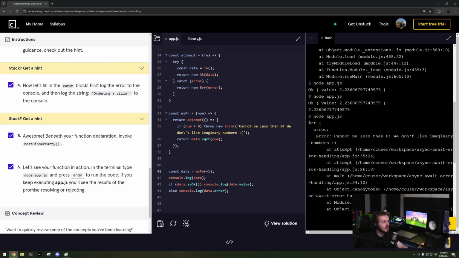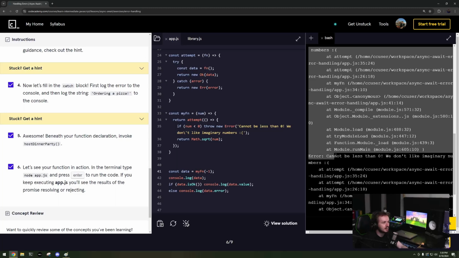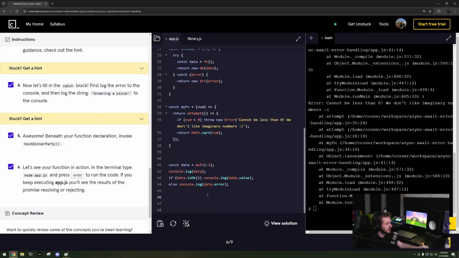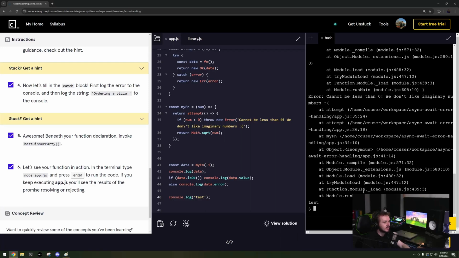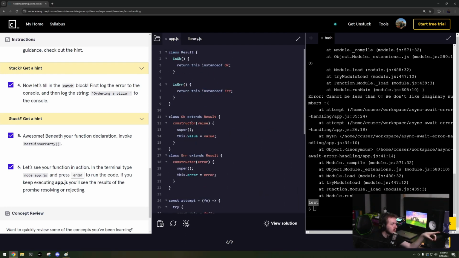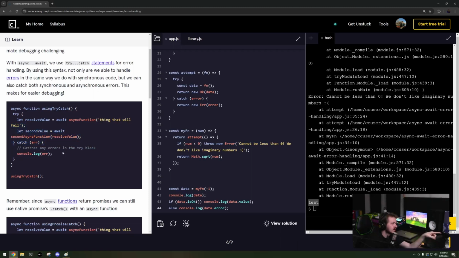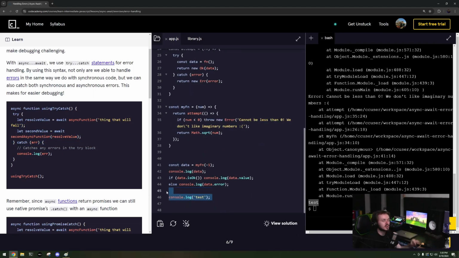Cannot be less than 0. So now you can see it's an error, and we just log that error. But we didn't stop the whole function. So console test. You can see that it still logs that, meaning it continues on. Whereas if you didn't use some sort of try catch somewhere, then it would just completely stop the whole execution.